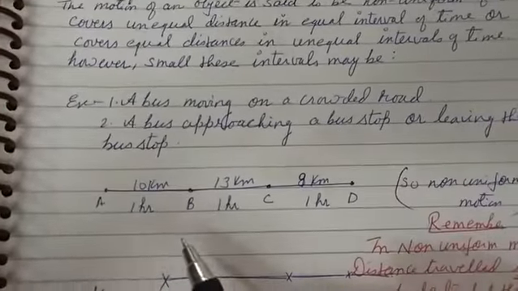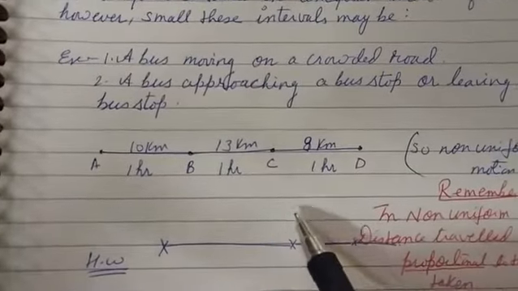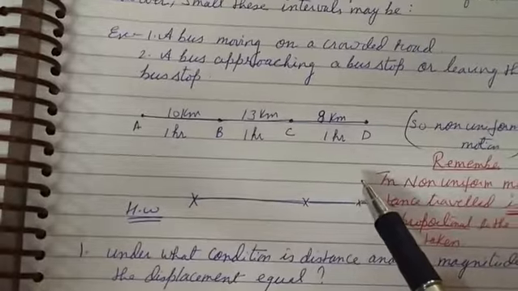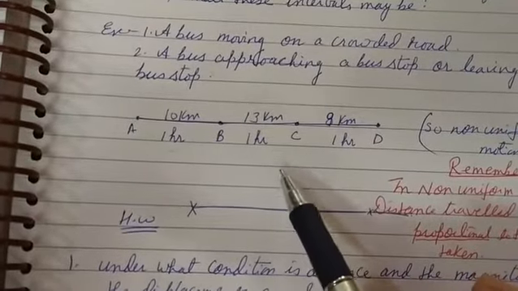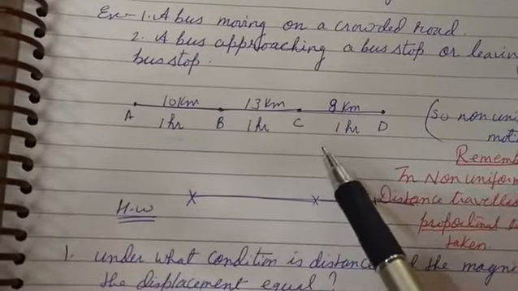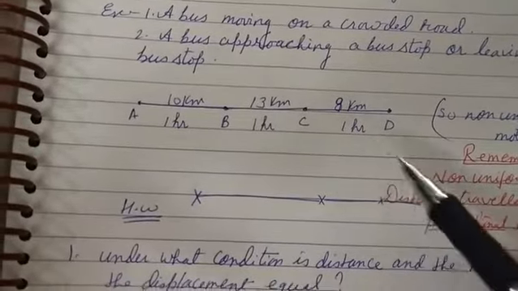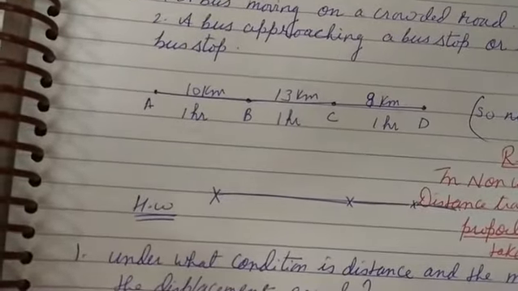Suppose a bus is moving in a crowded place. Sometimes the speed will increase, sometimes the distance traveled may increase, maybe decrease. So this is an example of non-uniform motion.